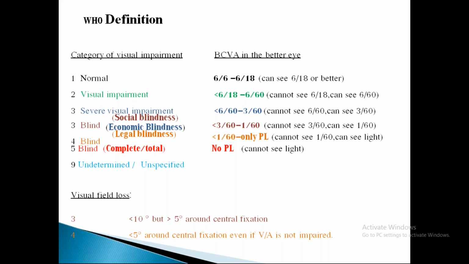So this is regarding visual acuity. Now coming to visual field, regarding visual impairment. If the visual field is less than 10 degrees but more than 5 degrees around the central fixation, where the patient is asked to fixate at a central point, or less than 5 degrees around central fixation, even if visual acuity is not impaired, even if the visual acuity is okay but the visual field is reduced to less than 5 degrees, then also the patient is considered blind.